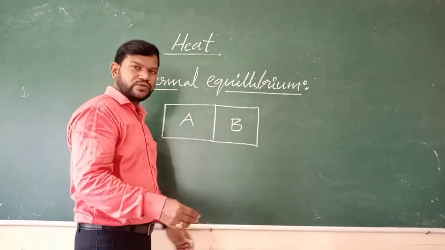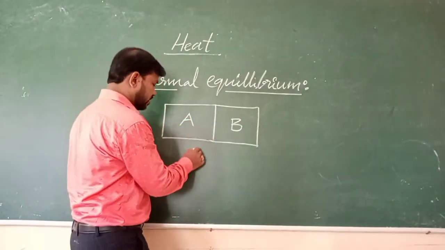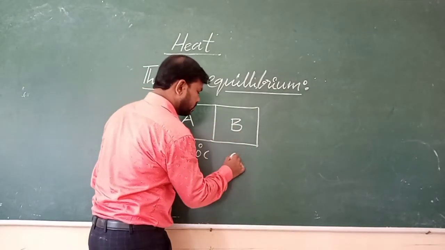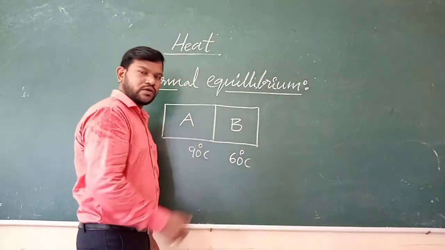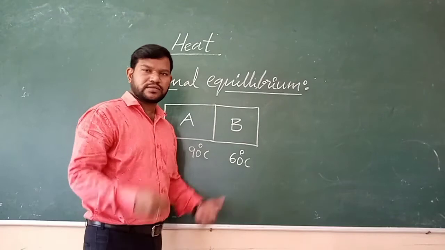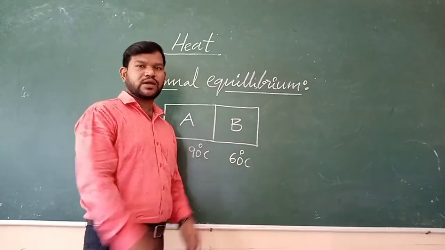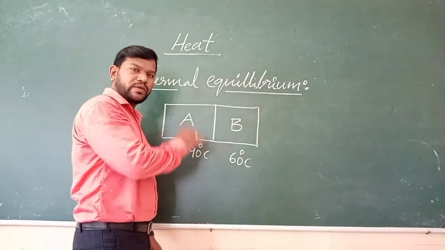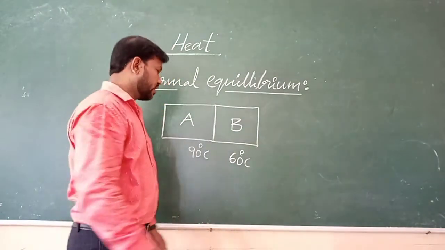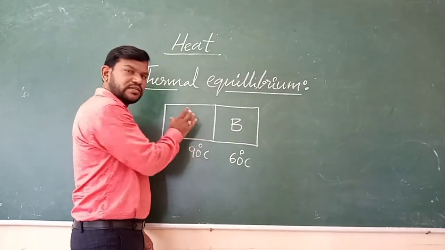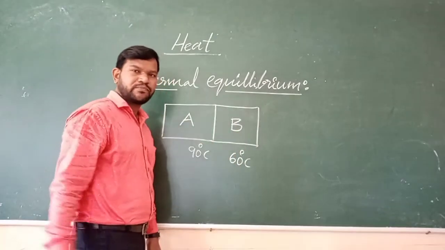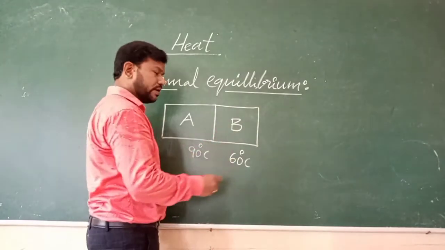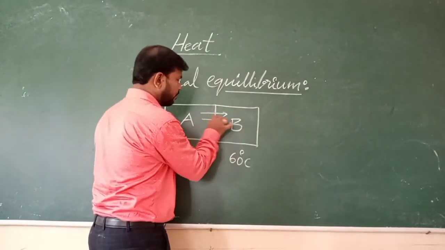Suppose, students, the temperature of system A is 90 degrees centigrade and the temperature of system B is 60 degrees centigrade. Now these two systems are in thermal contact. And students, you know that heat is a form of energy. Heat always flows from a high temperature body to a low temperature body. So here the high temperature body is system A and the low temperature body is system B. So now heat energy flows from A to B.